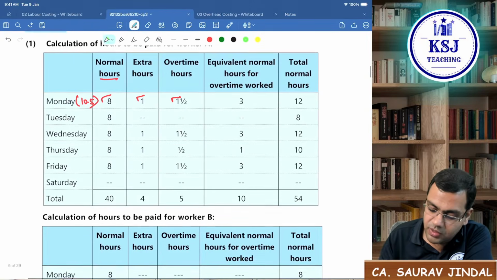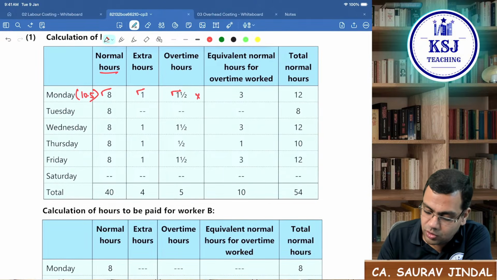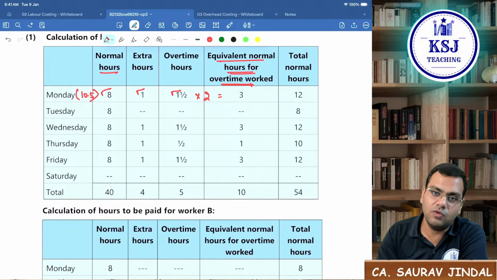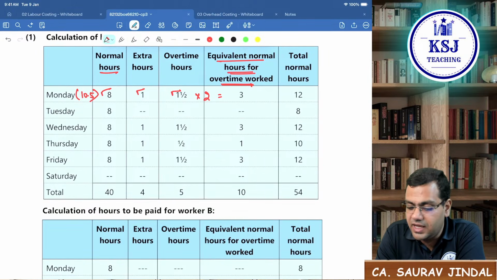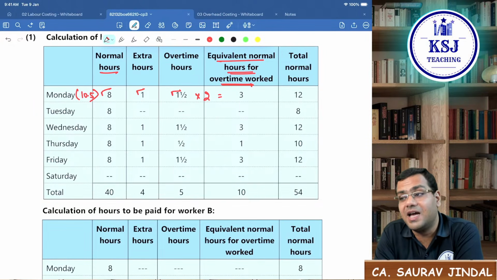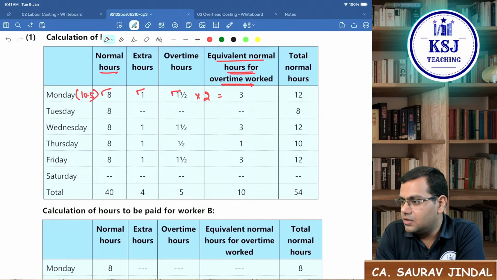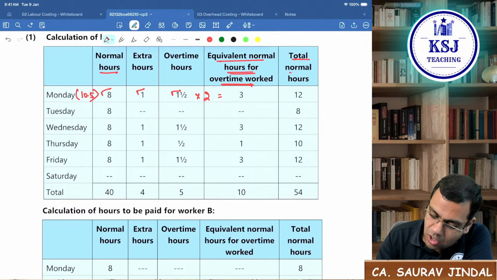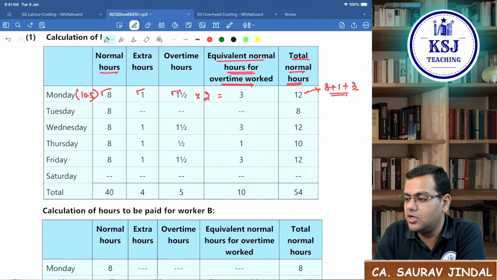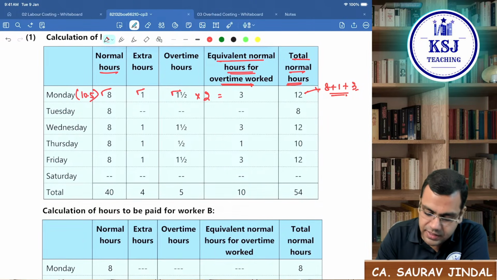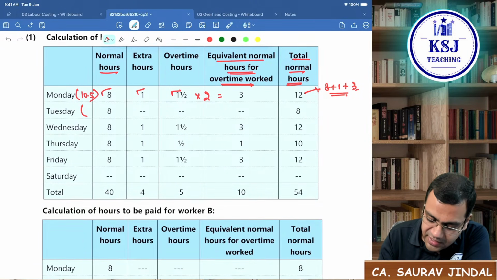We have converted the overtime worked into equivalent normal hours. Whatever we pay for 1.5 hours of overtime, the same amount we will pay for 3 hours of normal time. So total normal hours means 8 plus 1 plus 3. Similarly, Tuesday is working for 8 hours, so no issue.